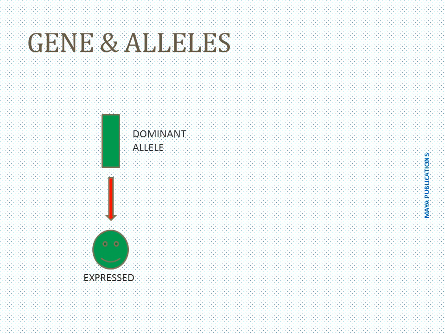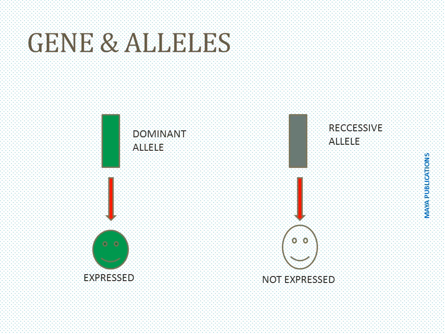Genes are in the form of alleles. Alleles which are expressed are known as dominant alleles. Alleles which are not expressed are known as recessive alleles.